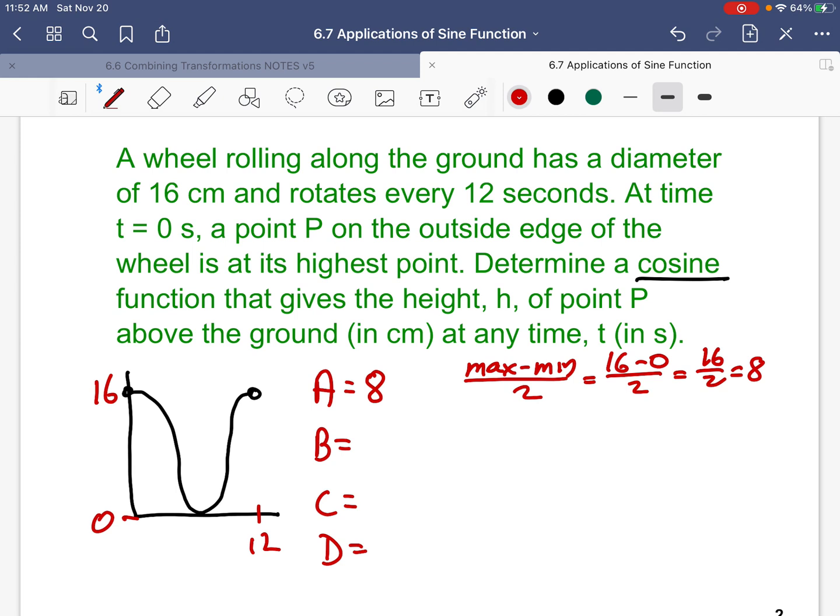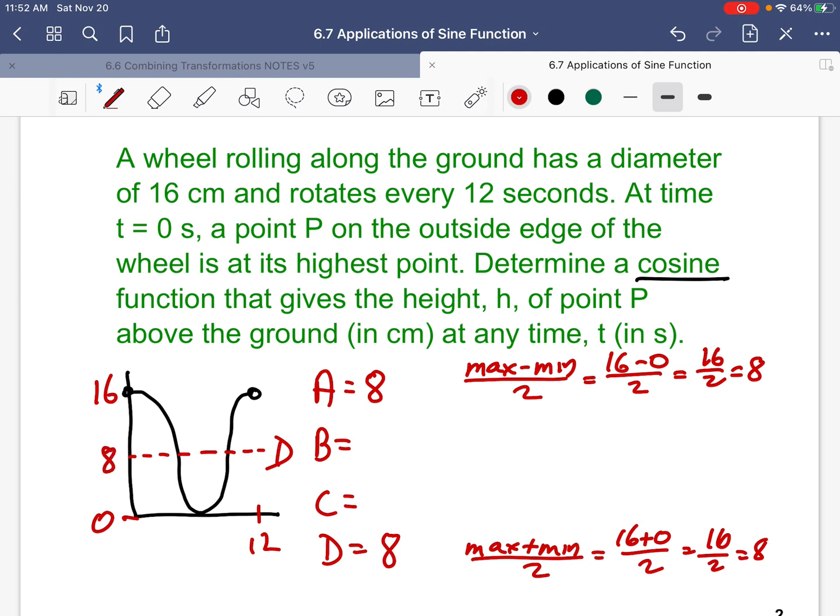And max plus min over 2, okay. Now, put D at 8, and then we go 8 up, 8 down.